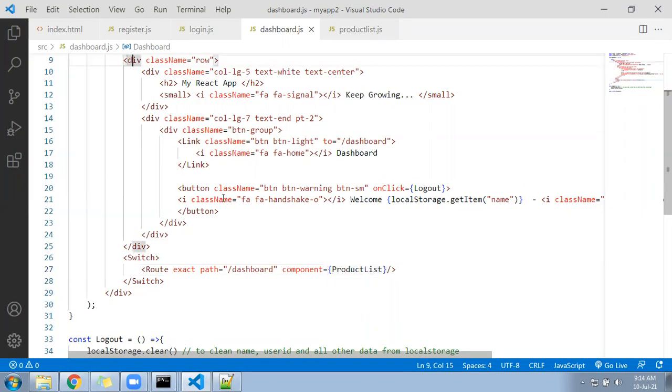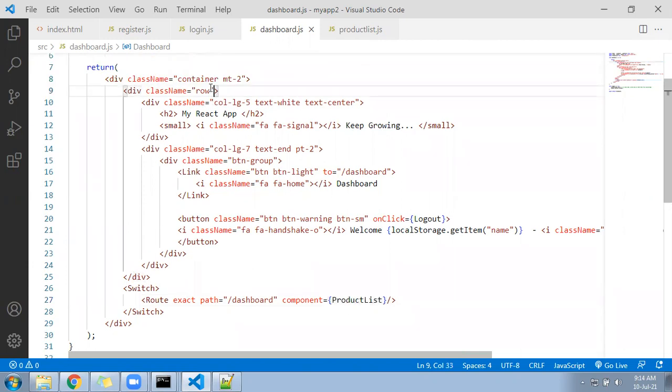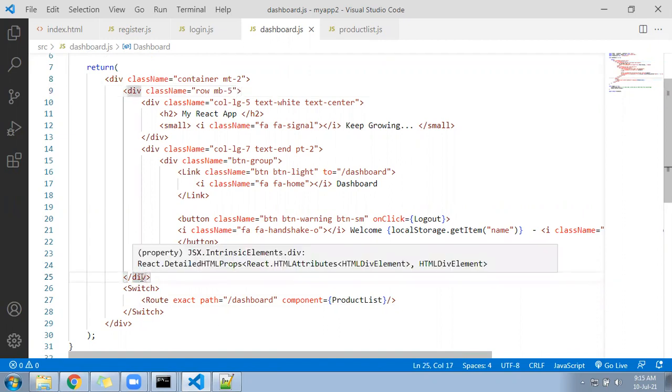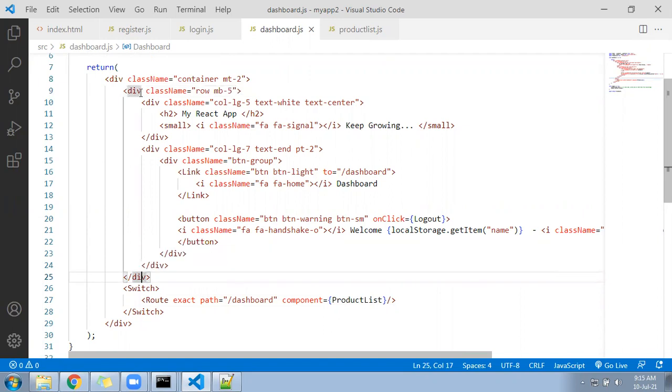Okay, in the previous row, the first row, we can write MB, margin bottom 5. So in the bottom, there will be a 48 pixel gap after this row. So it will not look cramped, it will look like there is some space. Please check once and confirm how many you are getting in the product list.